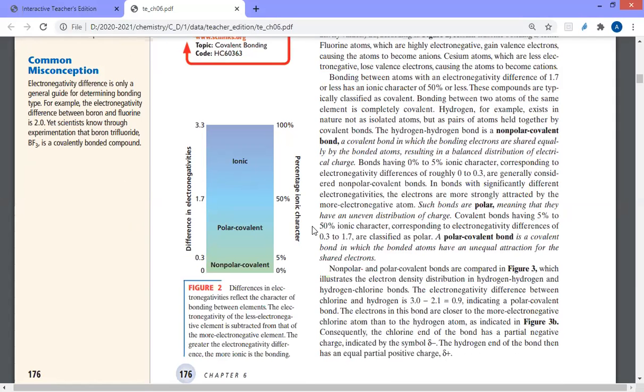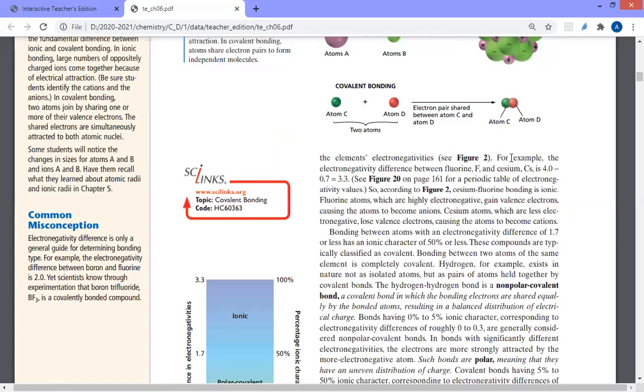Here again, one more time, guys, I'll give you an example. The electronegativity difference between fluorine and cesium. If we have fluorine and cesium reacting together, the electronegativity of cesium is 4, while the electronegativity of fluorine is 0.7. So here we find 4 minus 0.7, which equals 3.3. The result is more than 1.7, so of course it's an ionic bond.